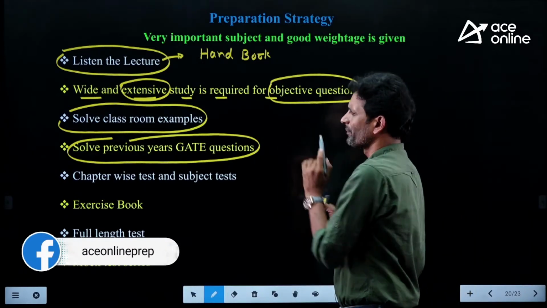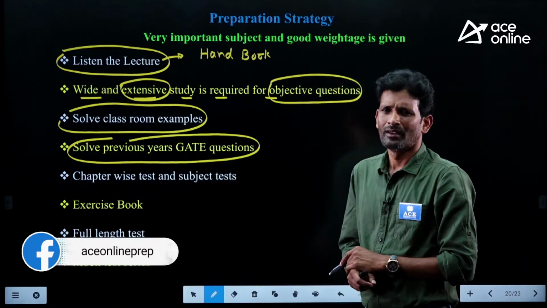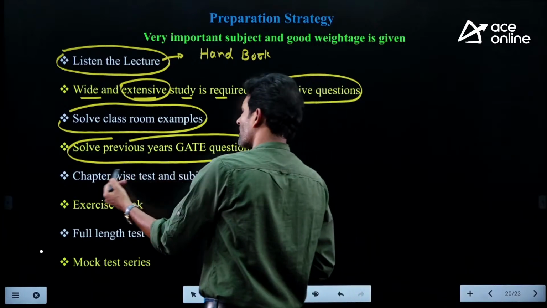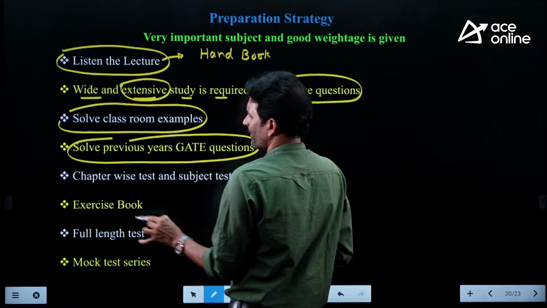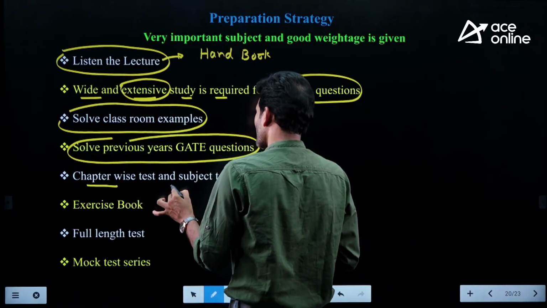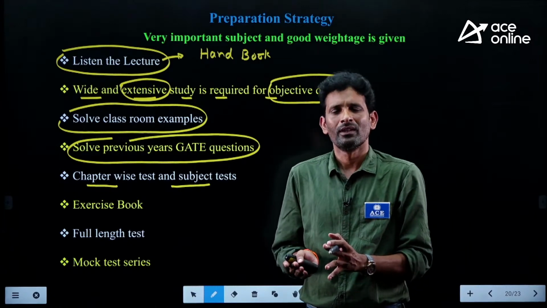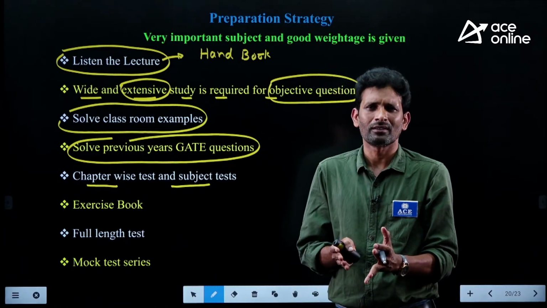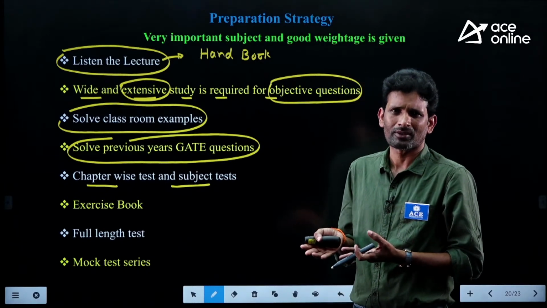Once you have done this, you can take a chapter-wise test and subject-wise test. Here, ACE Engineering Academy provides chapter-wise tests as well as subject-wise tests. Once you appear for them, you can realize what your strength is and what your weakness is related to that particular subject.